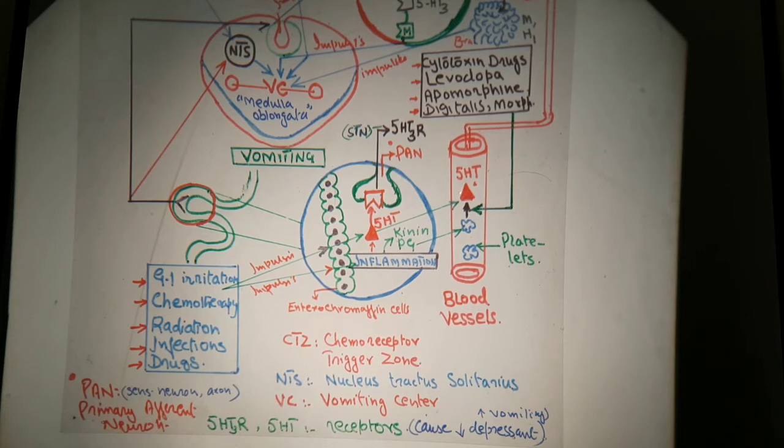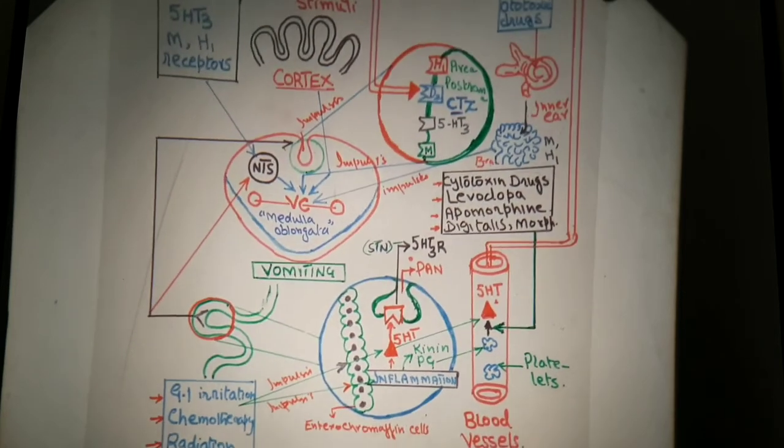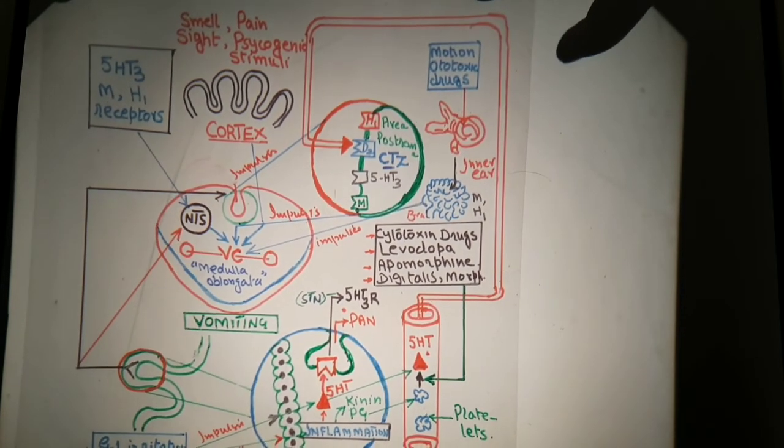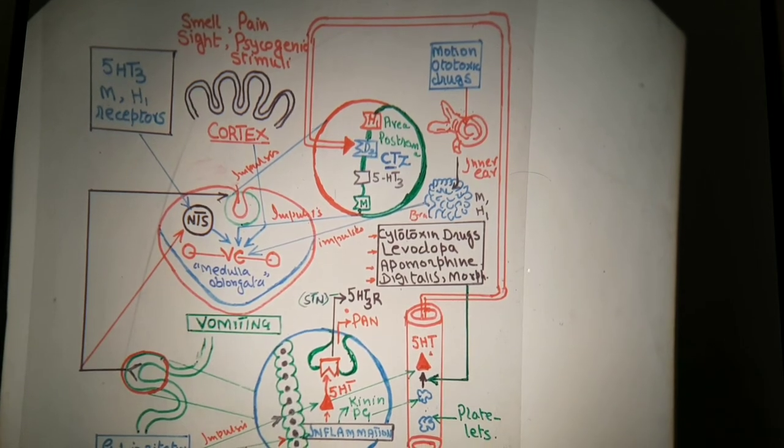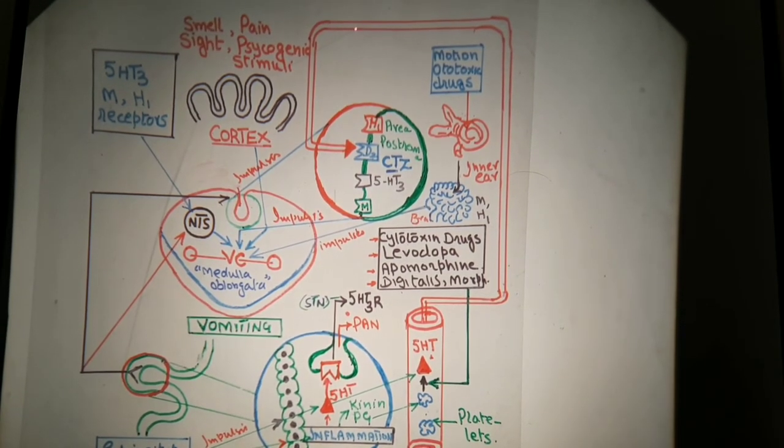Now these factors are responsible for the activation, enter into the bloodstream, and activate the process of emesis, the process of emesis or vomiting. Now again, from these blood vessels, they enter into the brain cells, into that part of the brain